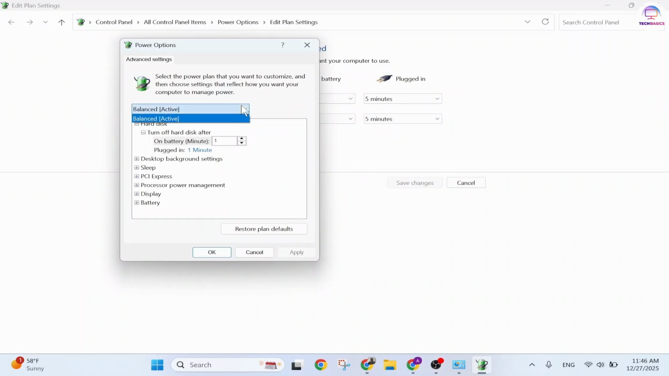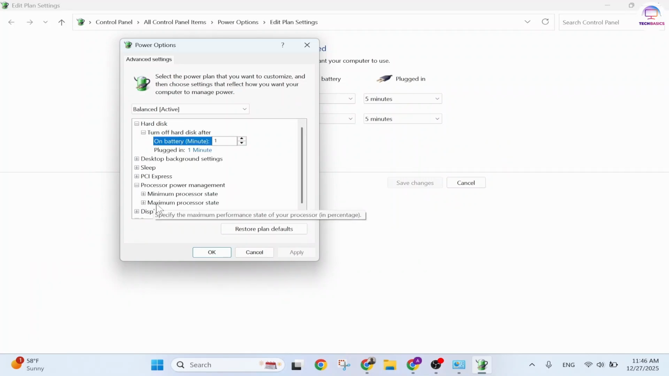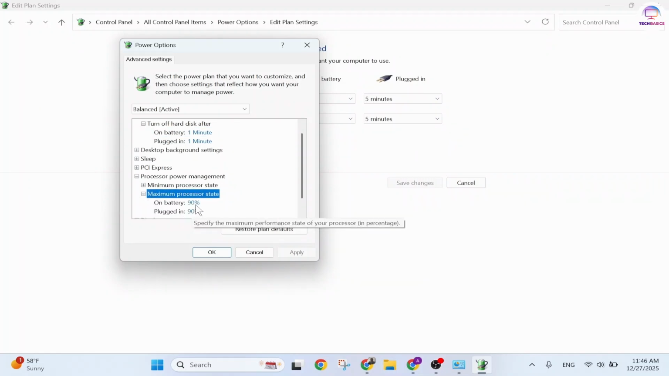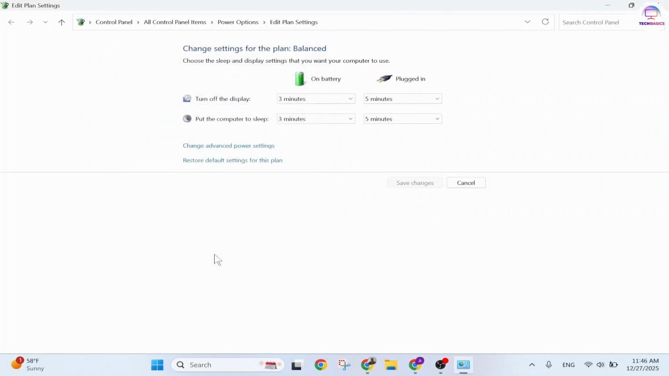Now you need to set this at balanced as well. So do that and simply tap on this processor power management. You'll see the maximum processor state. Set it at around 98. Set this to something over 90. You can do this somewhere around 98%. And finally tap on apply and then tap on OK.